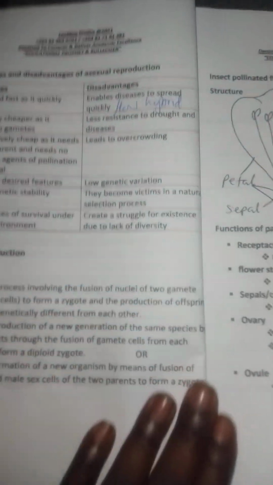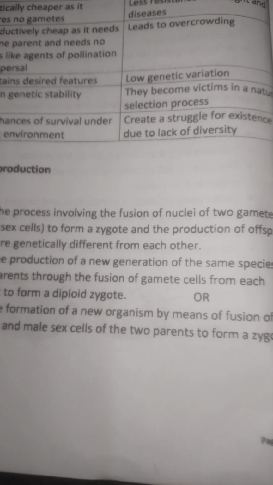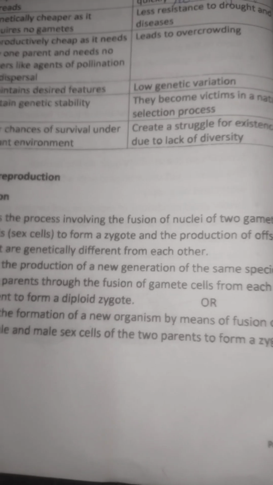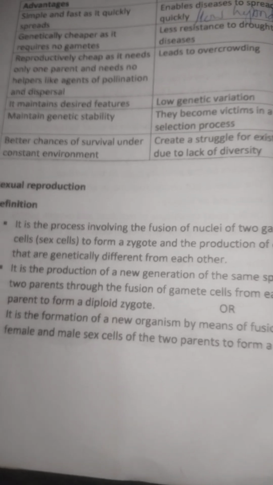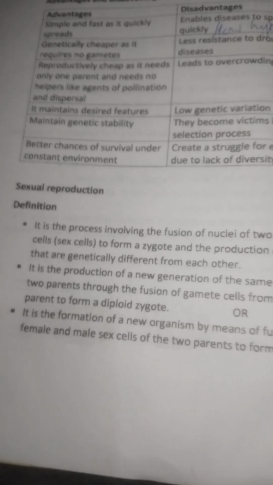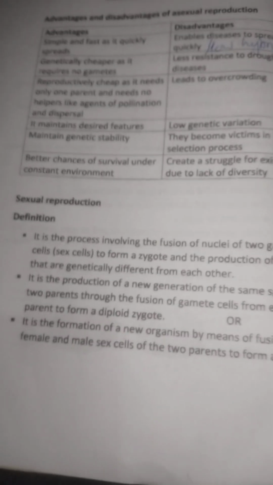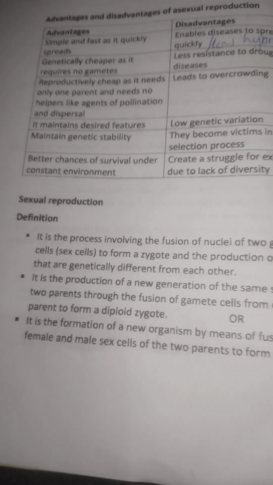Unfortunately, I did not write down these notes, but let me put them down. Under sexual reproduction, there is genetic variation, no overcrowding, and organisms are better adapted to new environments. There's hybrid vigour.